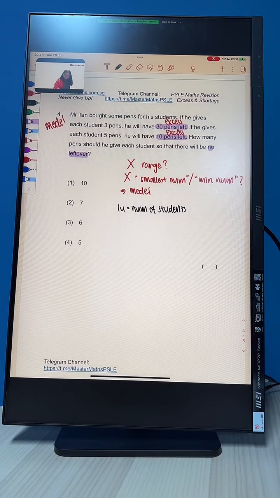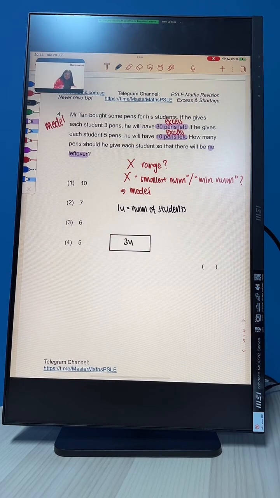Now if he gives each student 3 pens, I'm going to draw a box. All of this he's going to give his students. This is all of his pens. He will still have some more, which is 30 pens. So all the way to the end of the model signifies our total pens. I give all the students 3 units of pens, then I still have another 30. In total, this tells us my total pens. So far so good.